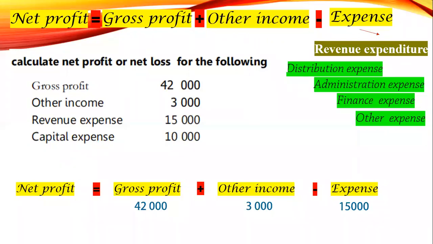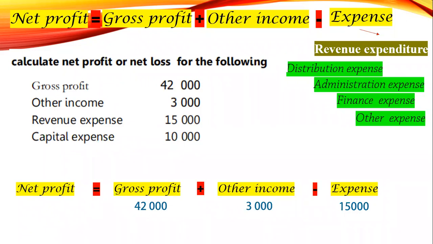I told you very clearly. So gross profit plus other income 45, minus expense, I said. Some have added together, they put 60. That's what you got wrong, my dear. Careful, don't be in a hurry. Check the equation. Gross profit plus other income minus expense 15,000.